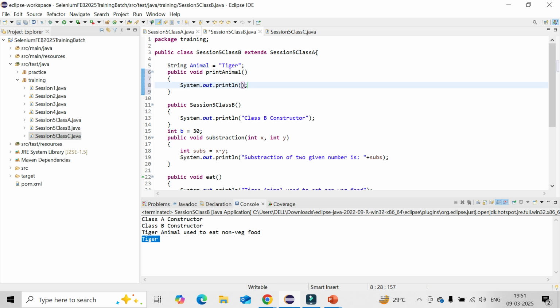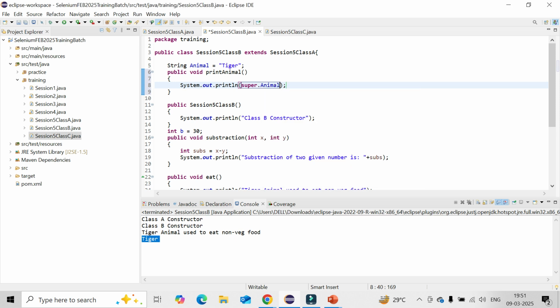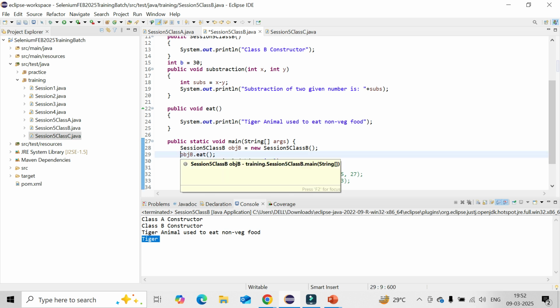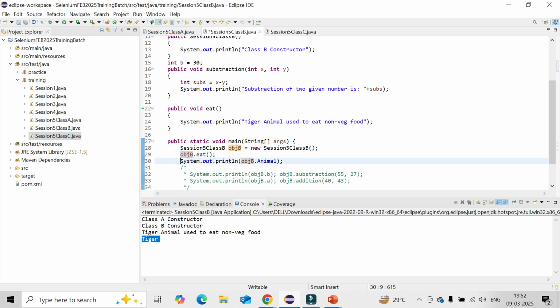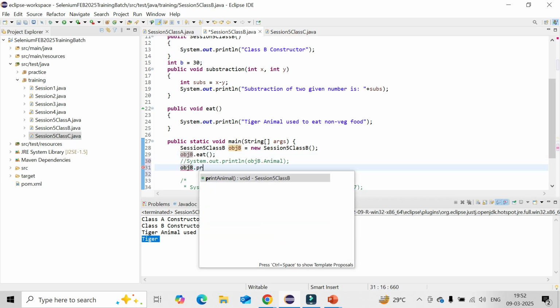If in case I want to access the parent one, I need to call the super keyword, then dot and then the name. You could see animal is coming. Now it is referring to animal in class A. Now call it here, a simple thing. Call that method on the child class object: object dot print animal.